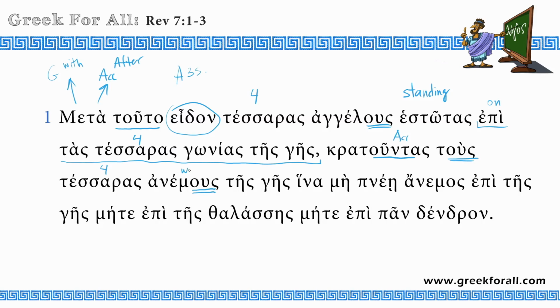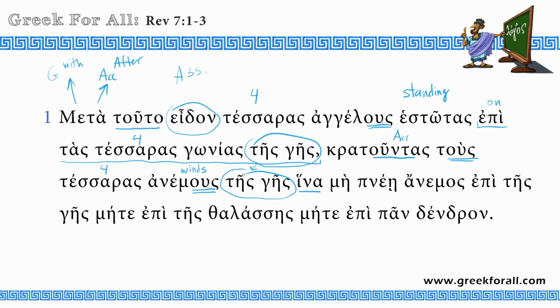So winds, for winds, tes ges. Again we have seen this expression earlier, we have the same right here, of the earth. And now we come to the conjunction hina. Conjunction hina expresses purpose, so we could translate it in order to or so that.